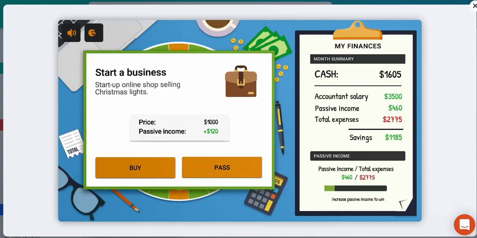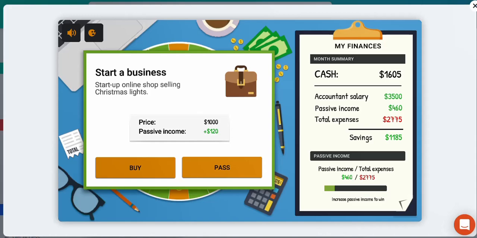Okay, here's an opportunity, starting a business. That can definitely generate a certain amount of passive income, obviously depending on what type of business it is. So let's look at this opportunity. We can start an online shop selling Christmas lights. It's only going to cost us $1,000 US, and it's going to generate passive income of $120 US. That's amazing. If you look at the numbers, that's just over 10%.